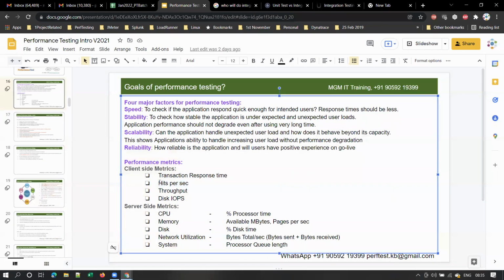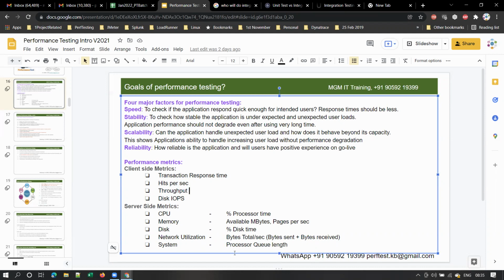And in this hits per second, this is what hits means. Understood, guys? The total number of requests that went to the server is called hits. And per second, how many requests went to the server is called hits per second. Clear? And throughput here means the amount of data transferred over the network for this request. It's like a bandwidth.